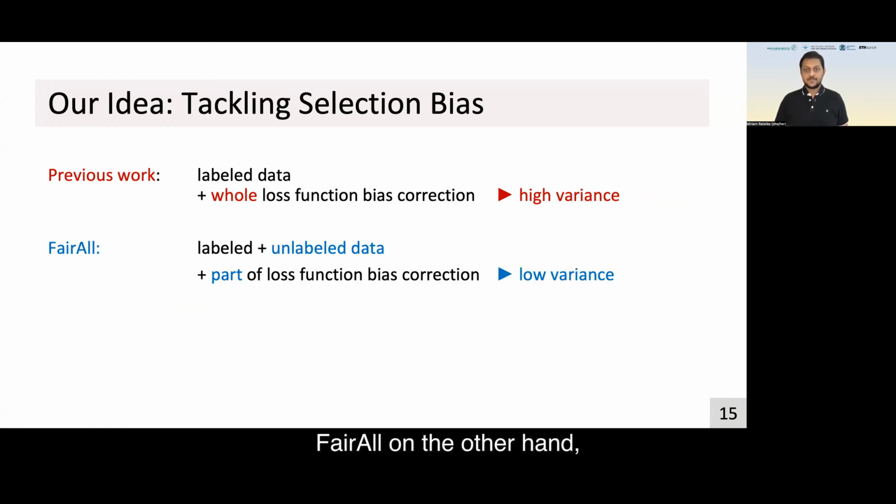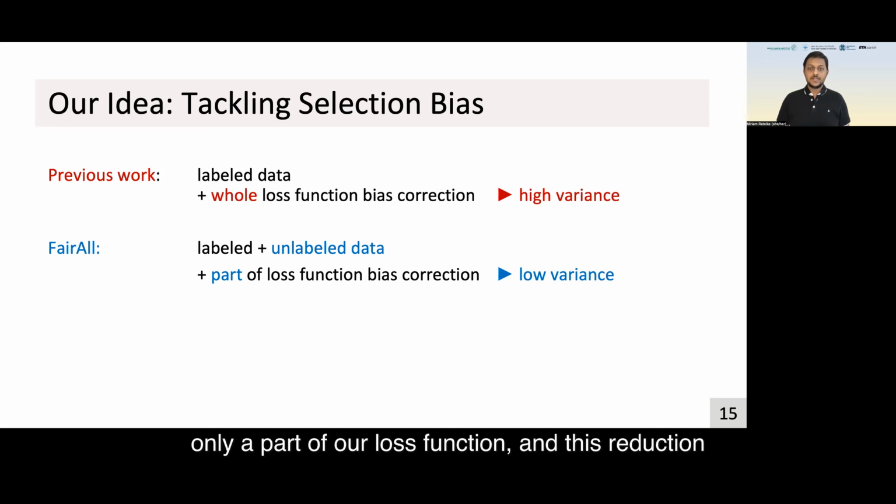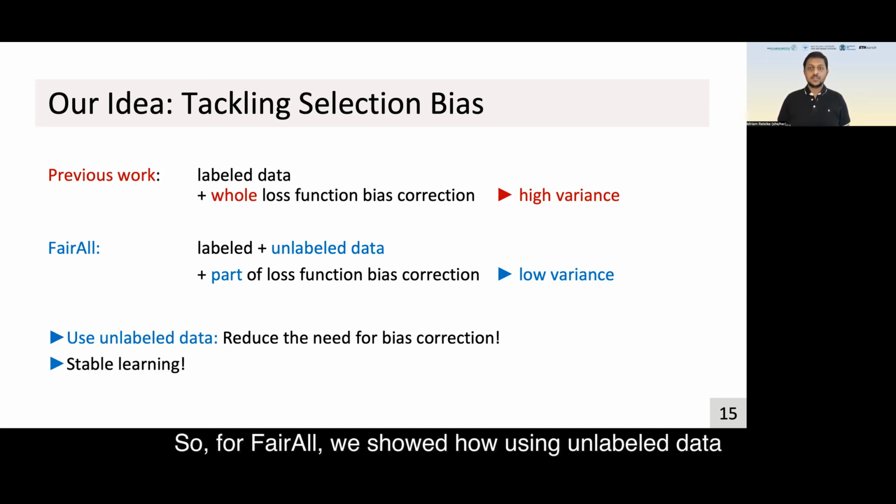and this led to a higher amount of variance. FairAll, on the other hand, uses both labeled and unlabeled data. This reduces the need for bias correction to only a part of our loss function, and this reduction leads to lowering of the variance. So for FairAll, we showed how using unlabeled data can lead to a more stable policy learning process. We will now show some of our empirical results.